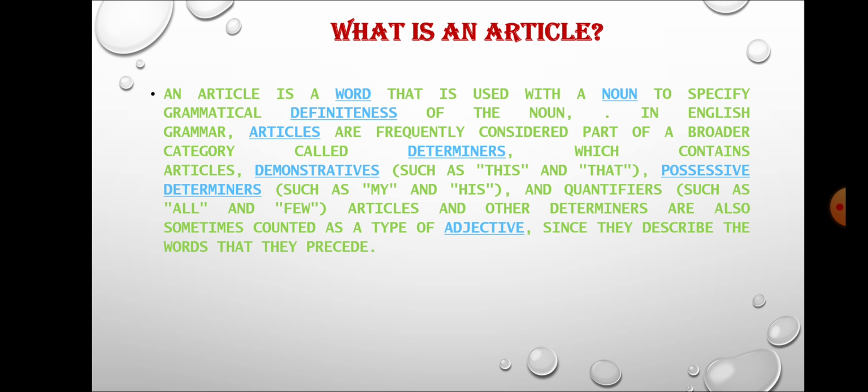An article is a word that is used with a noun to specify grammatical definiteness of the noun. In English grammar, articles are frequently considered part of a broader category called determiners. Determiners contain articles, demonstratives, possessive determiners, and quantifiers. Articles and other determiners are also used sometimes as a type of adjective since they describe the words that they precede.